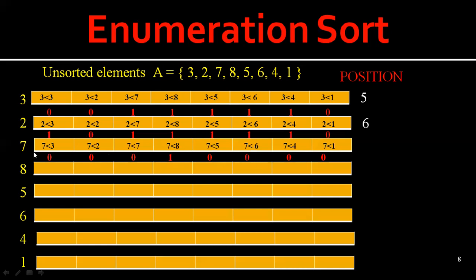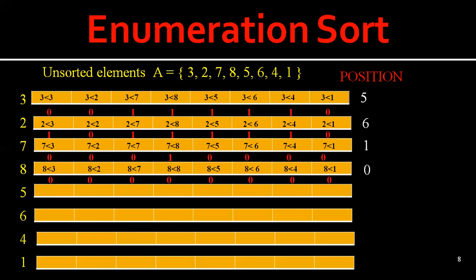So the position of 7 is 1. Similarly for 8, all the cases are false. 8 is not less than 3, 2, 7, 8, 5, 6, 4, or 1. So all zeros, and the position of 8 is 0.